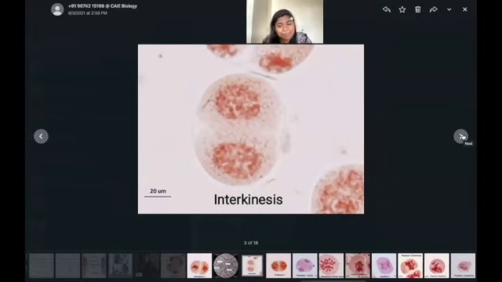For your practical skills, Cambridge sends us certain slides. So your school, you're in DG Khan right now? Yes. Your school is going to get a series of microscope slides, which are going to be already prepared, which means that the only chance that your teacher has to get you familiarized with this particular concept is to make your own slides or maybe buy some new slides, and then you're going to be observing them under the microscope. But till the examinations are over, the teachers don't really know what kind of slide is going to come out from the Cambridge toolbox.